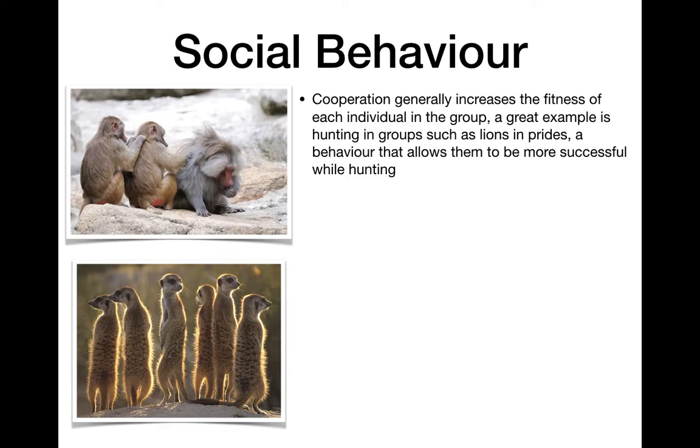Okay, so the idea of a lot of social behavior is cooperation. And cooperation generally is going to increase the fitness of each individual in the group, not just the group as a whole. So every individual benefits from that cooperative behavior. A really good example, again, is hunting in groups. So lions hunt in prides, and that behavior allows them to be more successful. A lot of times you see lions where they observe their prey for a long time, and they'll make a strategy. Some will go ahead to kind of block the path for an individual. Some will stay behind to kind of scare it. They have different behaviors to help take down prey. Lions can even take down really big prey if they work together in big enough groups.